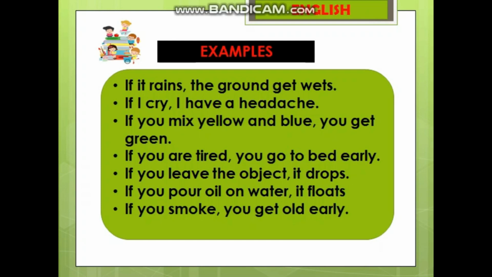Number 6. If you pour oil in water, it floats. It's a scientific fact which you can experiment with at home. Why does this happen? Because oil is lighter than water. Number 7. If you smoke, you get old early. This is quite true because smoking is hazardous for our organs.